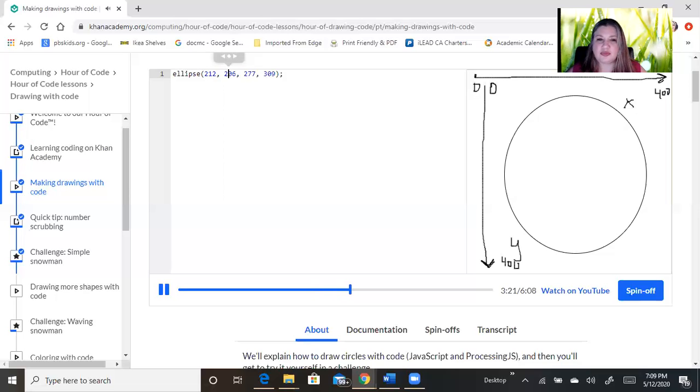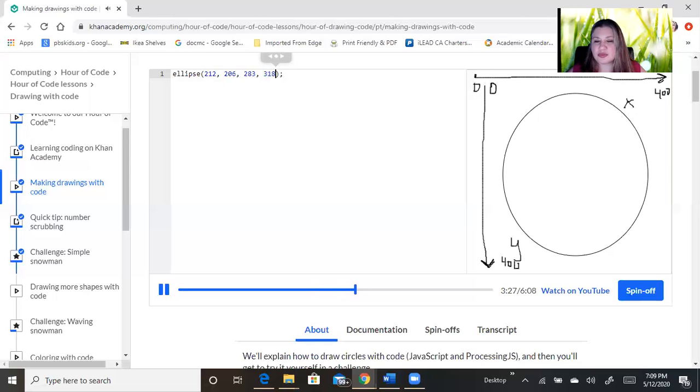We call the third parameter width because it controls the width. And the fourth parameter we call height. Okay, so now we understand what our code is doing and why it's doing that. Let's write some more code. Well, we have a face. It needs a mouth so they can eat things.